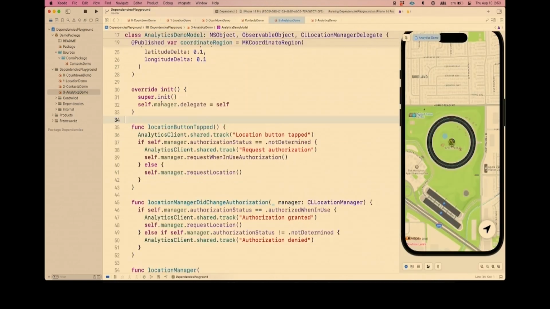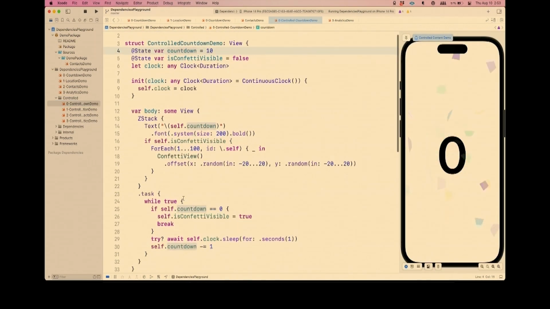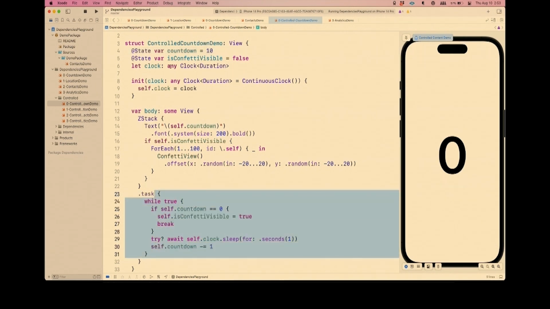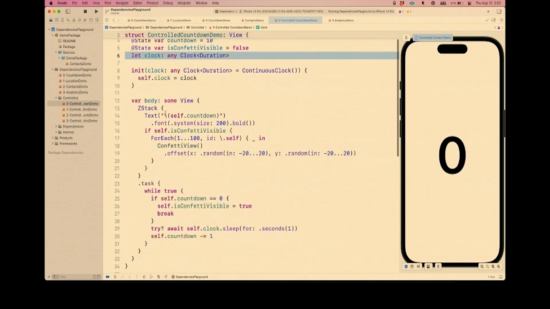All right, so here is our old demo that wasn't great, but then we've got a version of all those demos that are controlled. And here in the countdown, the only change I've made is rather than reaching out to task.sleep down in this on-appear view modifier, I am passing in an explicit clock to say this is the notion of sleeping I want you to use. And typically it'll be the real one, the one that waits for real time, but you can substitute other versions in. And then we use that clock to sleep rather than doing task.sleep.